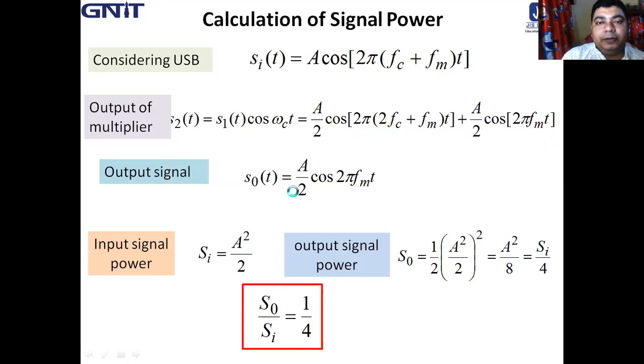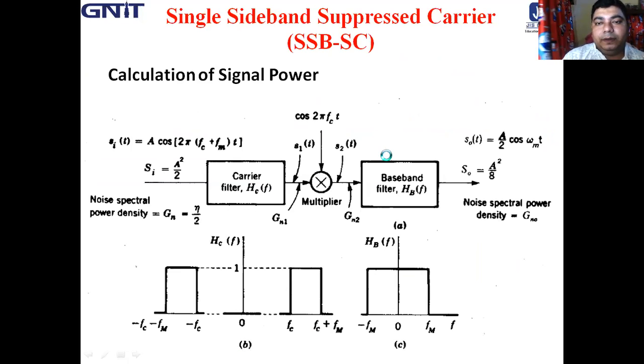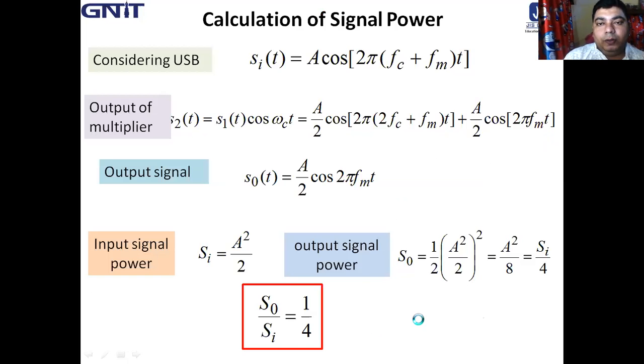When this S2(t) is passed to the baseband filter, whose frequency range is minus FM to plus FM hertz, it only passes the 2 pi FMT part and rejects the 2FC plus FM part. So at the output we get S0(t) equal to A by 2 cos 2 pi FMT.